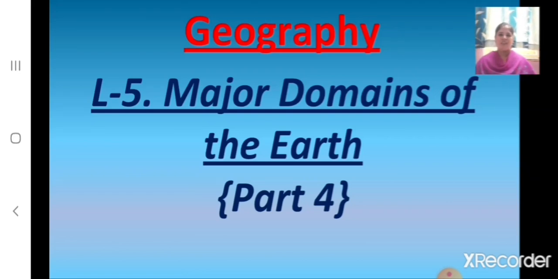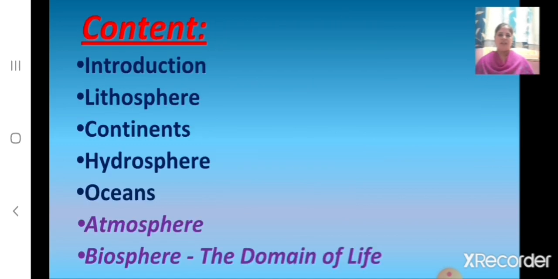So today let us continue with the lesson of geography. Lesson number 5, Major Domains of the Earth. Children, in our previous class we had learnt about hydrosphere, that is more than 71% of the earth. It is covered with water. Therefore, the earth is called the blue planet.